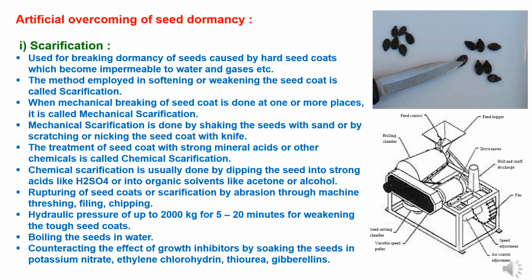And hydraulic pressure of up to 2000 kg for 5 to 20 minutes for weakening the tough seed coats is also advisable. It can also be done by boiling the seeds in water, and counteracting the effect of growth inhibitors by soaking the seeds in potassium nitrate or ethylene chlorhydrin; thiourea and gibberellins are also recommended.